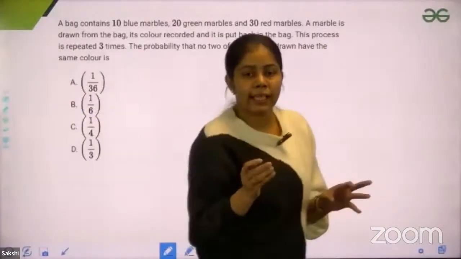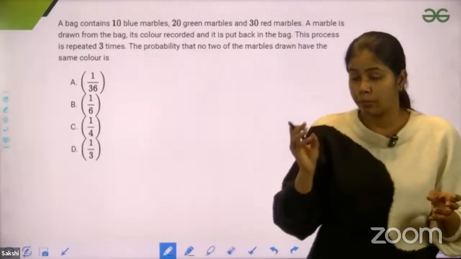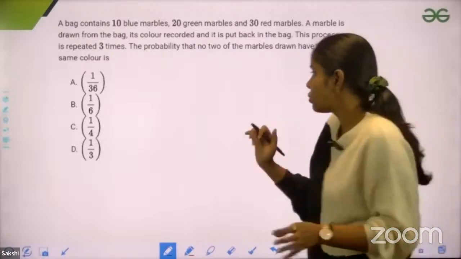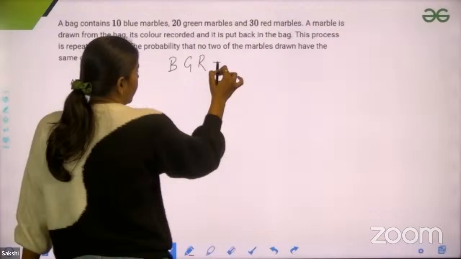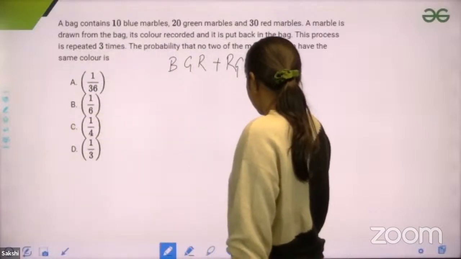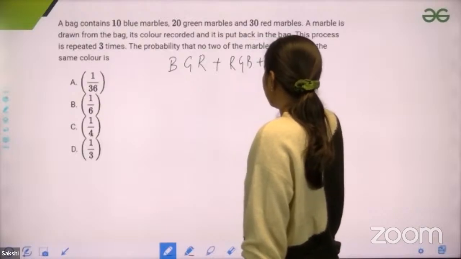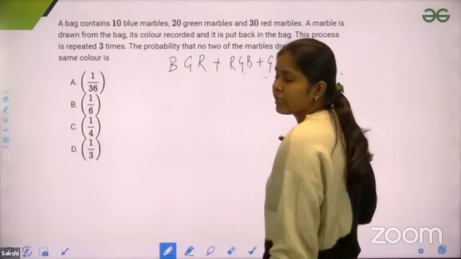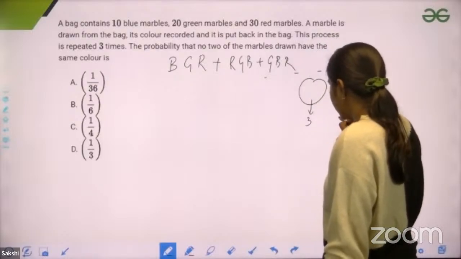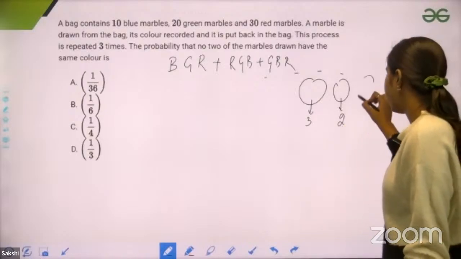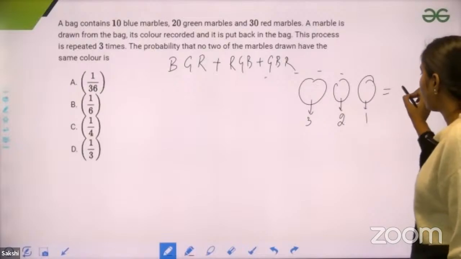So, guys, here we are doing replacement. That means we have picked one marble, then we are replacing that marble back in the bag. So let's suppose we can have the option blue, green, red, or red, green, blue, or green, blue, red. So how many cases do I have? At the first position, how many colors can I have? 3, because the colors cannot repeat. On the second position, I can have 2 colors. And on the third position, I can have only 1 color, because the color I have used, I cannot put here. So in total, how many combinations do I have?